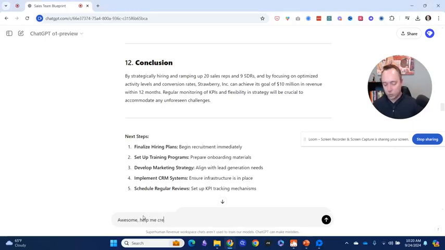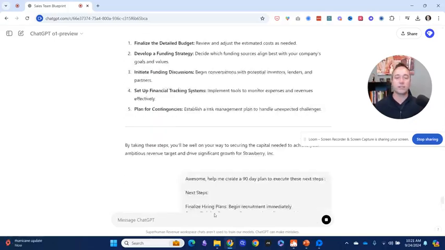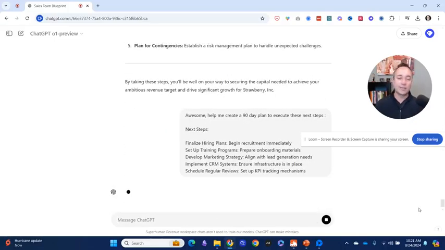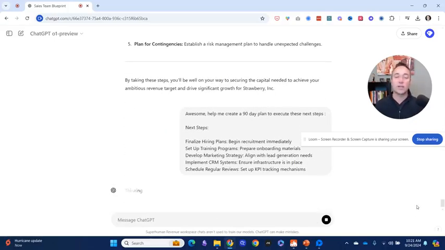Help me create a 90-day plan. As you can see, I'm terrible at typing. 90-day plan to execute these next steps. So what we're going to do is structure this and basically paste in what it said are the next steps. I'm really curious to see how this maps out. We're going to do this first on the sales side, then on the funding side, and then we're going to go into some other areas.